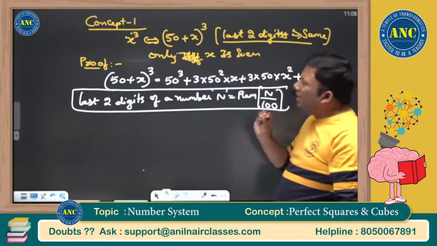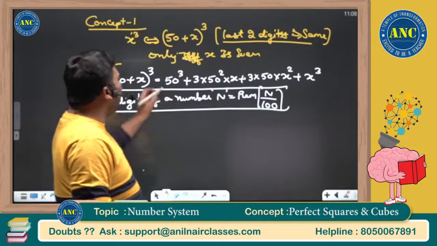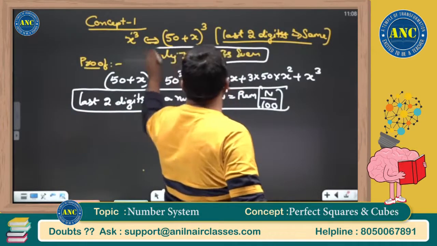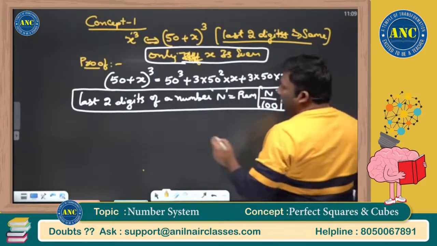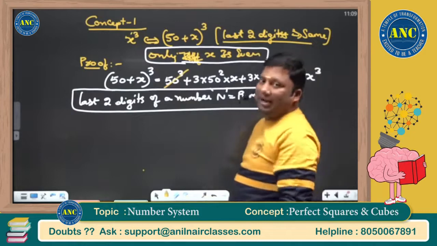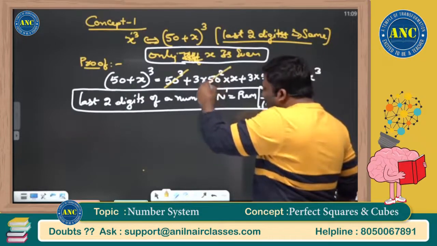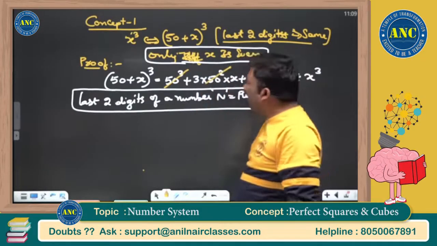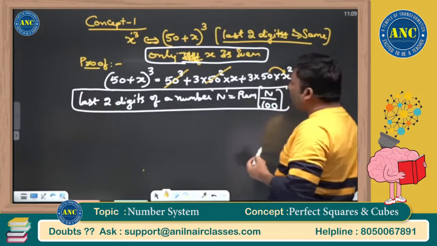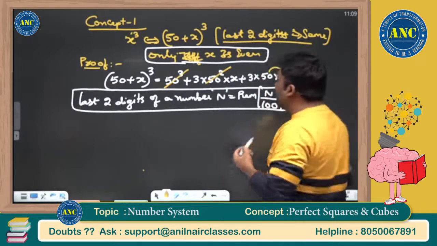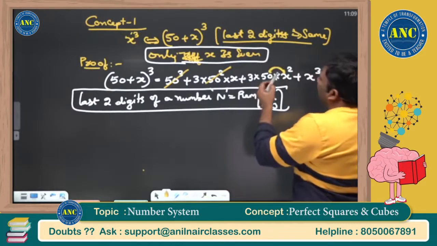Now, what is it that I am saying? x cube and (50 plus x) whole cube: the last two digits will be the same only if x is even. If you observe carefully, listen carefully: 50 cube, that is 50 into 50 into 50, is perfectly divisible by 100. 50 square is 2500, which is also divisible by 100. Then 50 into x square, where x is even: an even number squared is divisible by 4, and 4 into 50 is 200, which is divisible by 100.